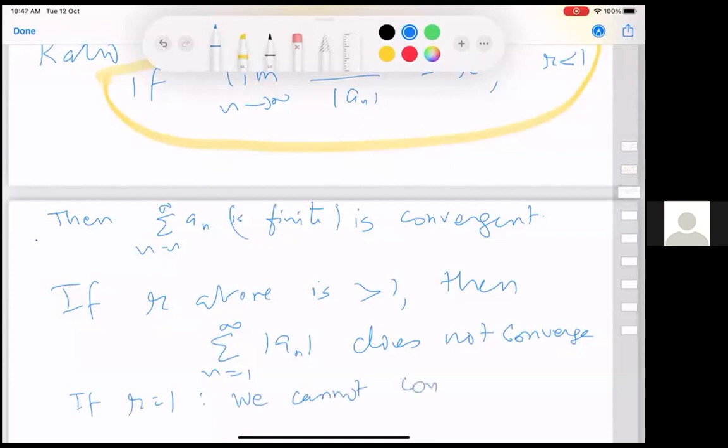Sir, if the limit of the ratio does not exist, then we can't conclude anything, right? No. If the limit does not exist, we cannot conclude. If the limit exists and is less than 1, we can say it is convergent. If the limit exists and is bigger than 1, we say that it is absolutely not convergent. Okay. And if the limit is equal to 1 or the limit does not exist, then we cannot say anything. Inconclusive.